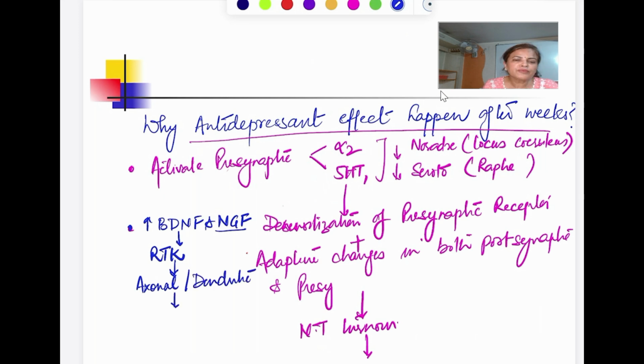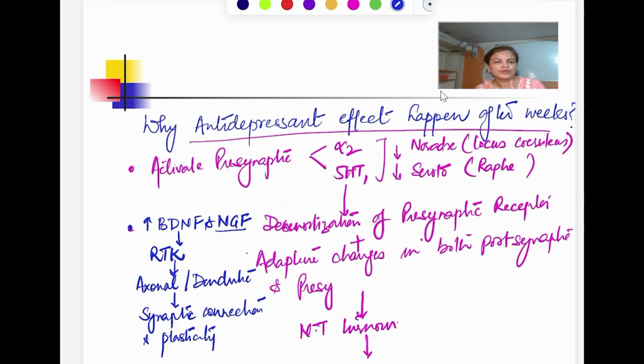They are going to improve the synaptic connection and improve the plasticity. So all these are going to take time. So this monoamines, once this level is increased, they are going to increase the level of brain derived neurotrophic factor.